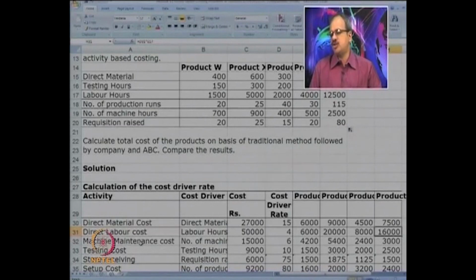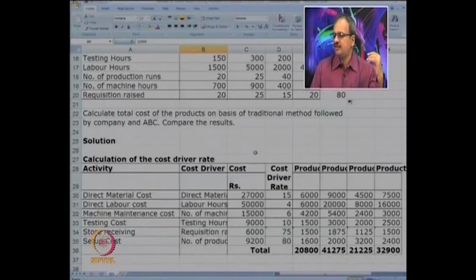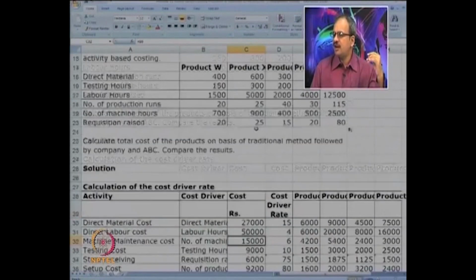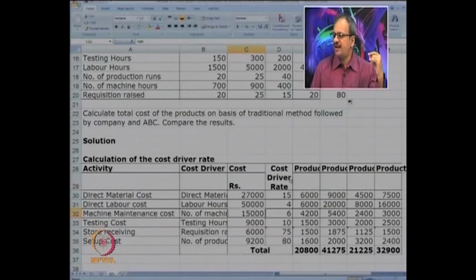Now machine maintenance cost is purely on machines, so it is charged on the basis of the number of machine hours. We know that the machine maintenance cost is 15,000 and the number of machine hours is 2,500. So 15,000 upon 2,500, 6 rupees becomes the cost driver rate. Based on 6 rupees, it comes to 4,200, 5,400, 2,400 and 3,000.